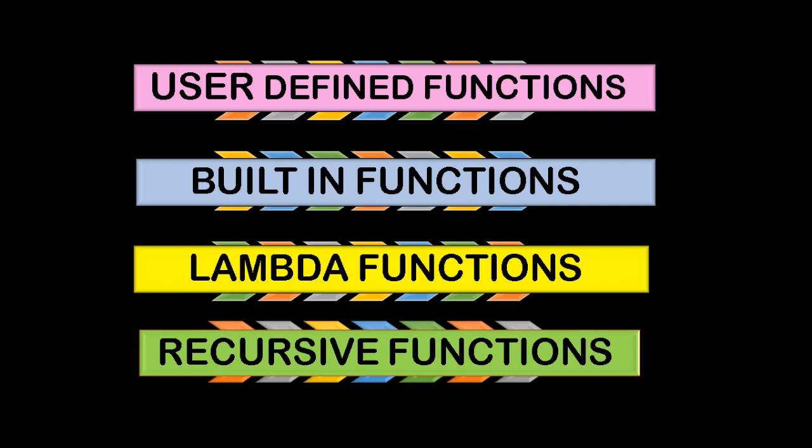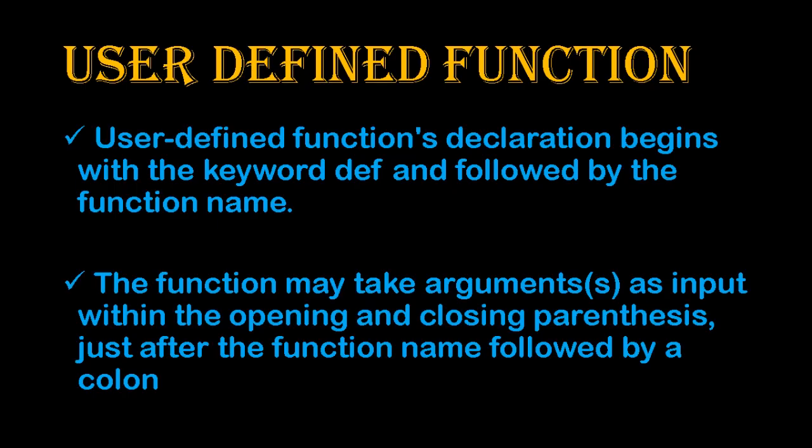Various types of functions in Python are user-defined functions, built-in functions, lambda functions, and recursive functions. We will see about each of them now. User-defined function: the declaration begins with the keyword def followed by the function name. Whatever we discussed already is a user-defined function. You can give the input within the opening and closing parentheses just after the function name.